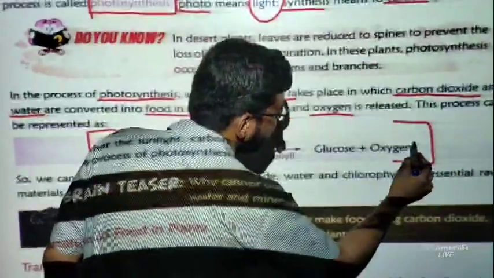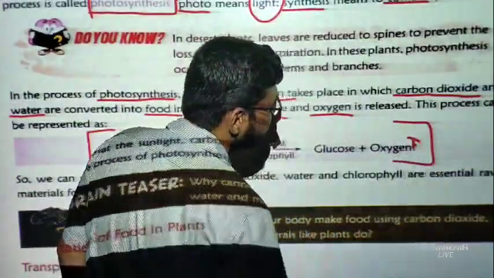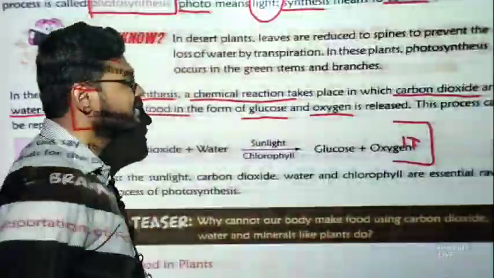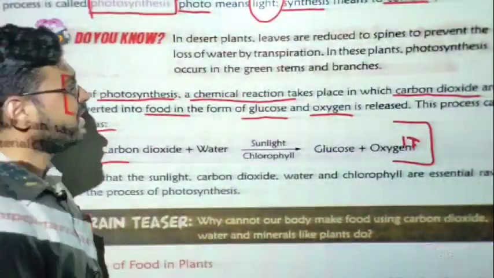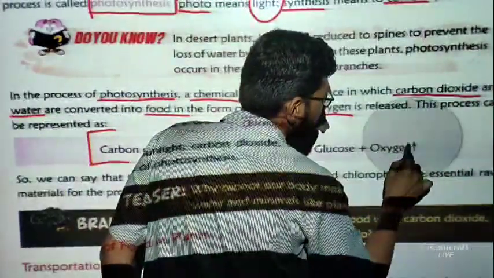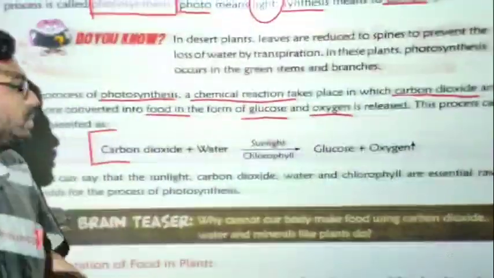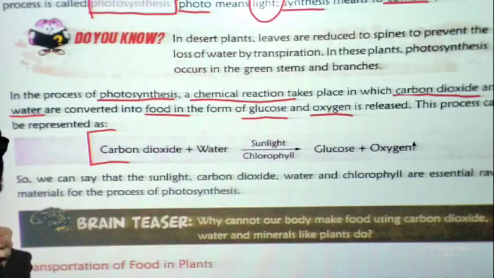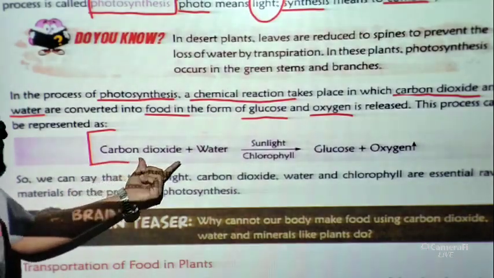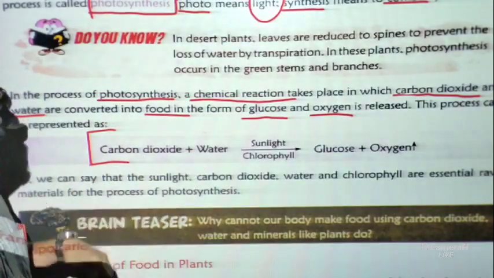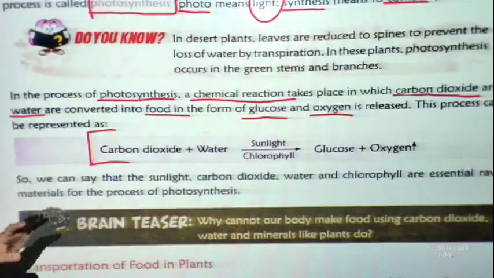Now you can see here an arrow sign beside oxygen, so it shows that oxygen is a gas. I hope you can see the arrow sign. This is the chemical formula of photosynthesis, very much important.